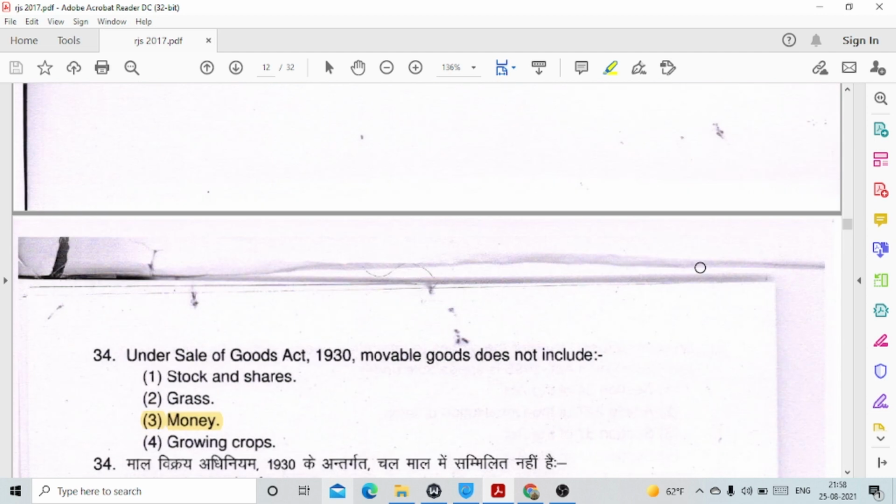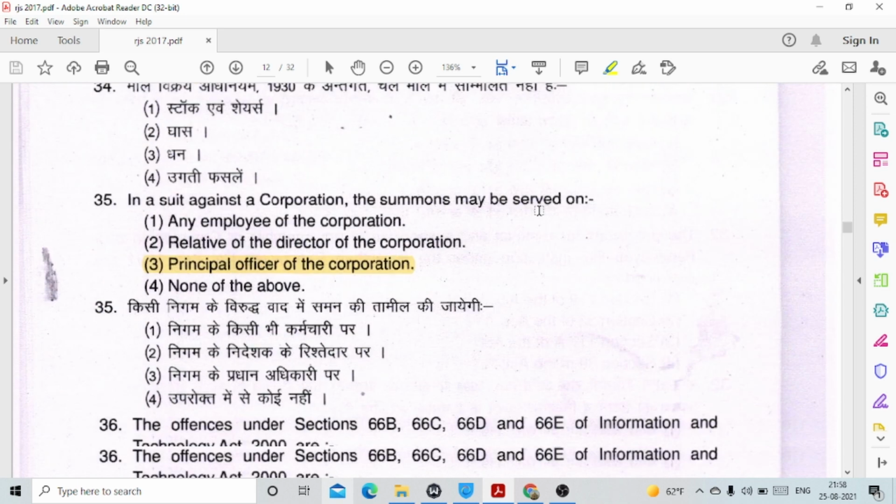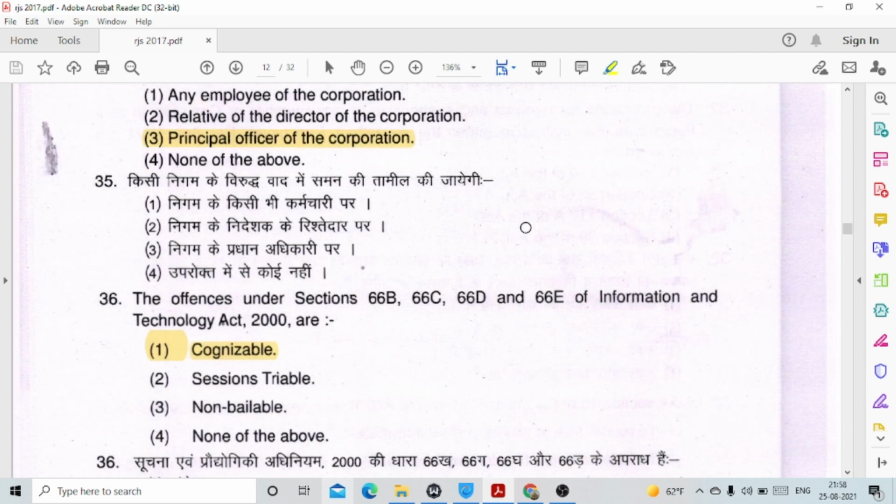Then question number 34. Under the Sale of Goods Act 1930, movable goods don't include money, but include stock and shares, grass and growing crops. 35. In a suit against a corporation, the summons may be served on option number 3, principal officer of the corporation.